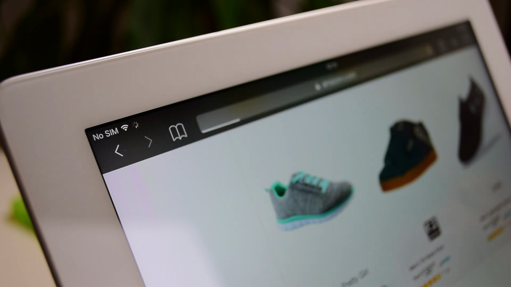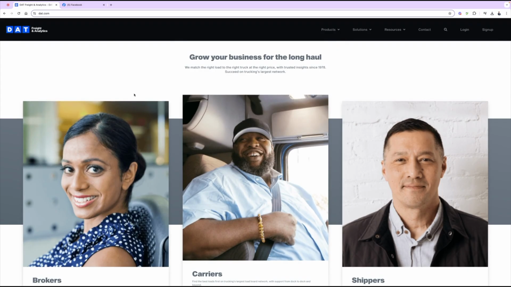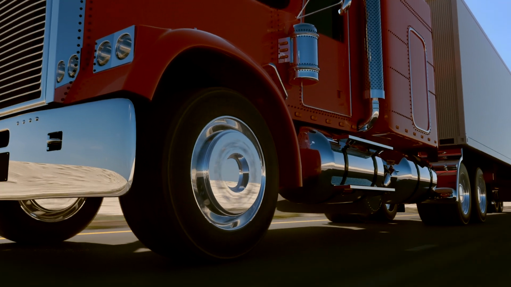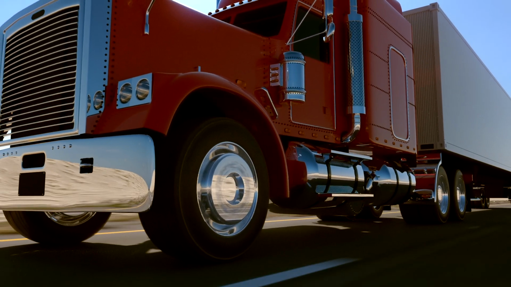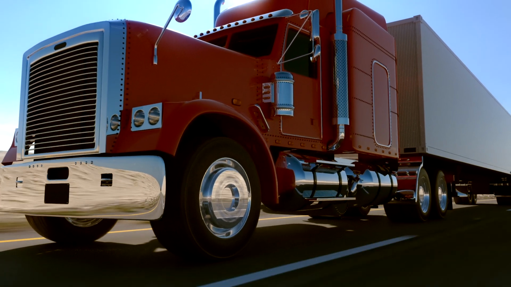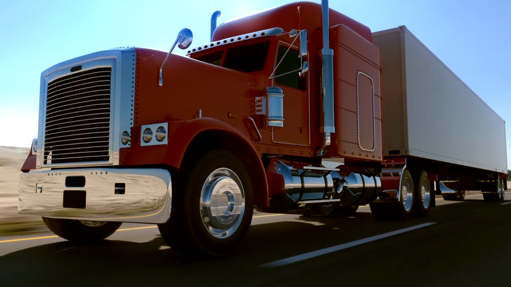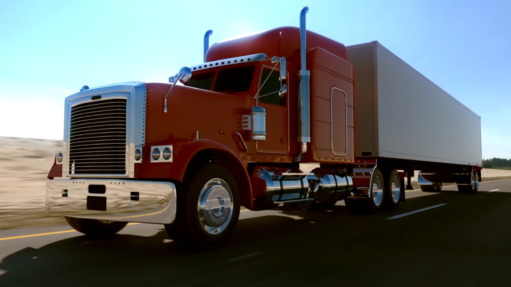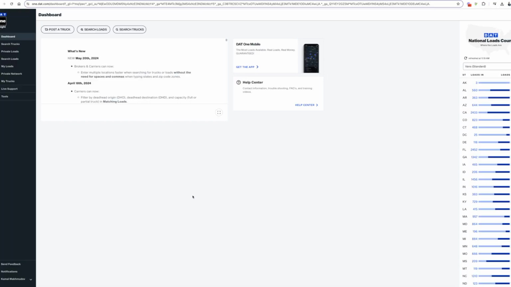Once I log in, I will show you that freight brokers post loads for trucking companies. So you have seen these truckers on the road and you might ask yourself, well, how are they finding loads? Well, actually, they're finding those loads using load boards. Let's log in and I'll show you inside. Once you log in, this is what you see.